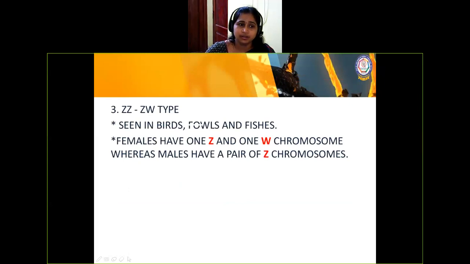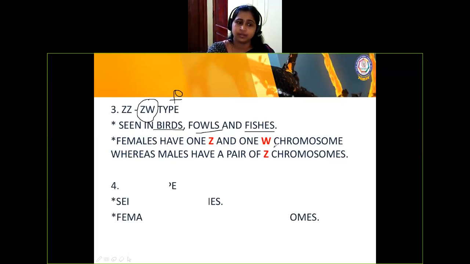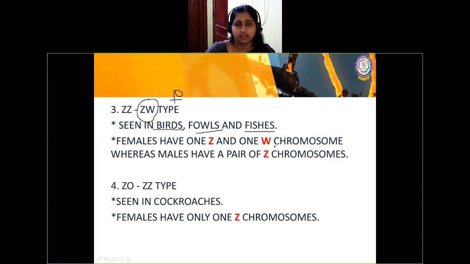And next, ZZ-ZW. Here, this is female. Okay, be careful while writing. This is female. It is seen in birds, fowls, and fishes. One Z and one W chromosome will be there in a heterogametic condition, that is female. The other two, both are same, ZZ, that will be homozygous male. Then ZO-ZZ type. It is seen in cockroaches. And here also one is absent. That is why the place is called O, nil, 0.